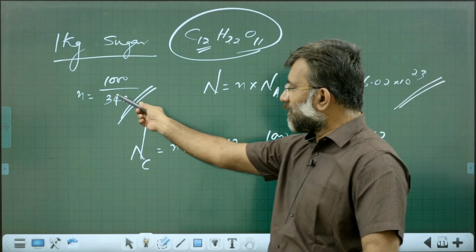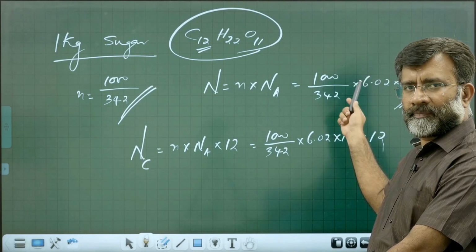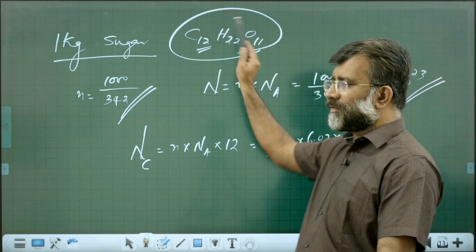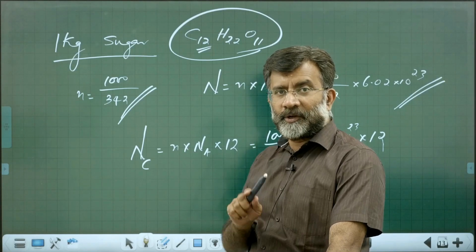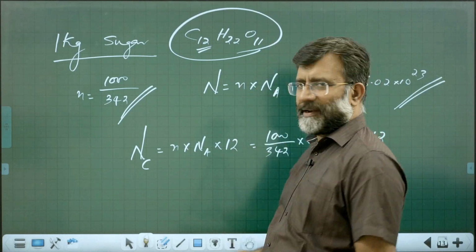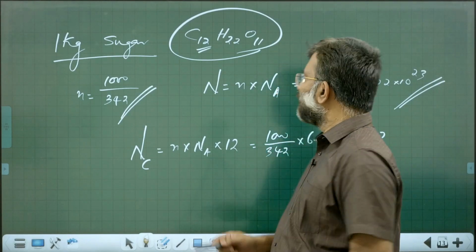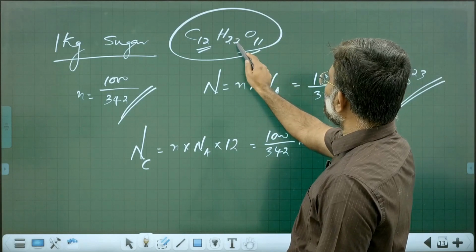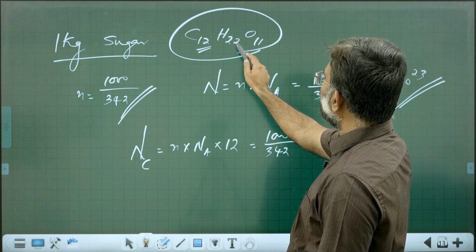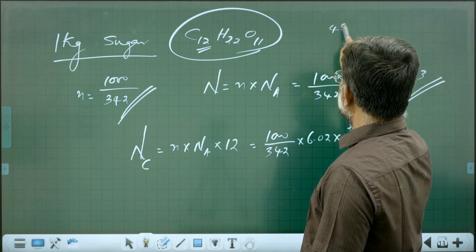So this is number of moles, and this is number of molecules, into 12 number of carbon atoms, into 22 number of hydrogen atoms, into 11 number of oxygen atoms, right? And 12 plus 22, 34, 45. There are total 45 atoms.